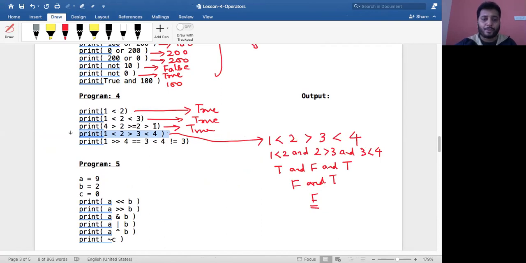Yeah. So the next one, I would leave as an exercise for you guys to solve. You will have to solve this expression now. This one, I'm leaving it to you as an exercise.